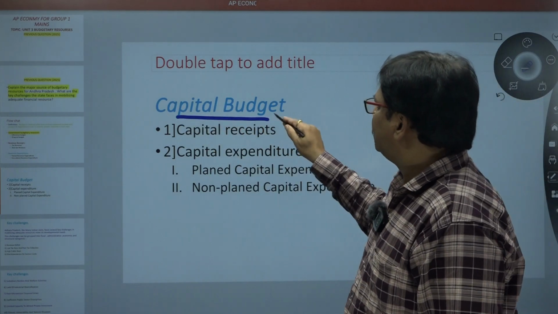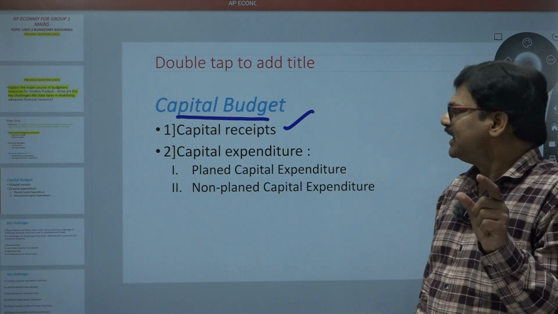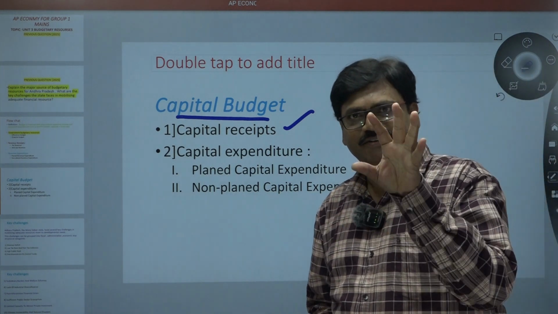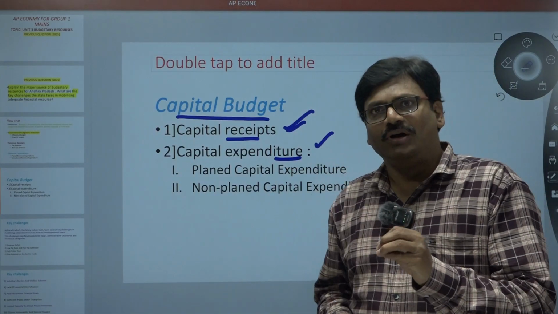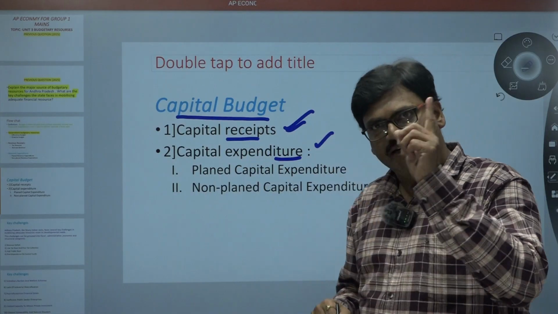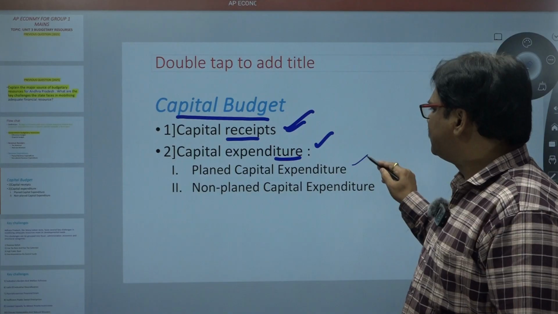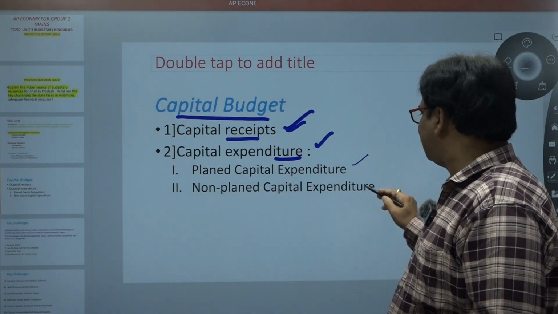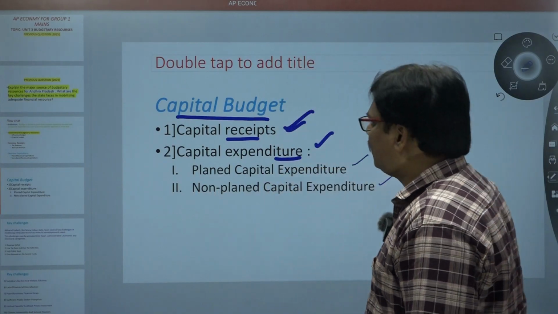So capital budget. You give the definition for the capital budget and give the number of types in that capital budget: the capital receipts and the capital expenditure. Write the definition for the capital receipts and capital expenditure. Then the types of capital expenditure: two types, planned capital expenditure and non-planned capital expenditure.